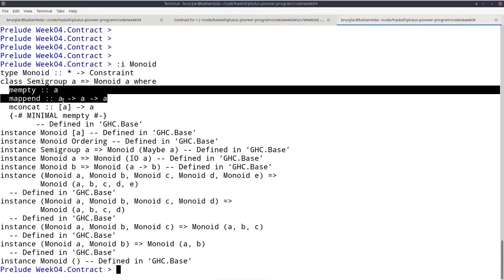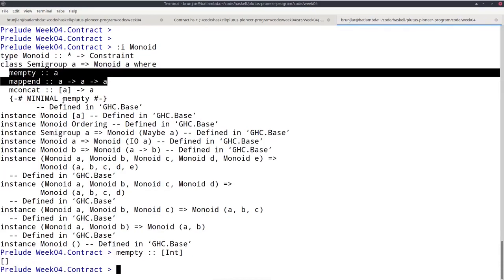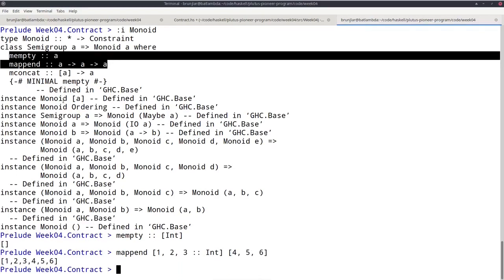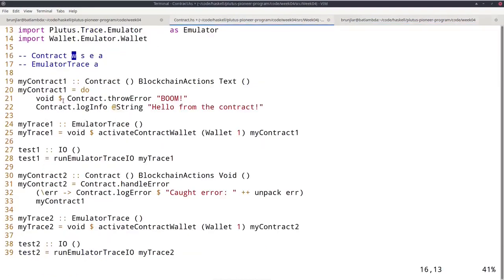So, for example, I can say mempty, list of ints, and it will be the empty list, and I can use mappend [1, 2, 3] [4, 5, 6], and it will combine them. But there are loads and loads of other instances of this Monoid type, and we'll probably see other instances in this course. But for now, let's stick with lists.